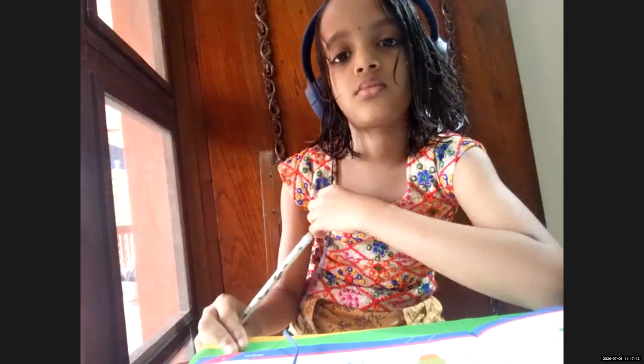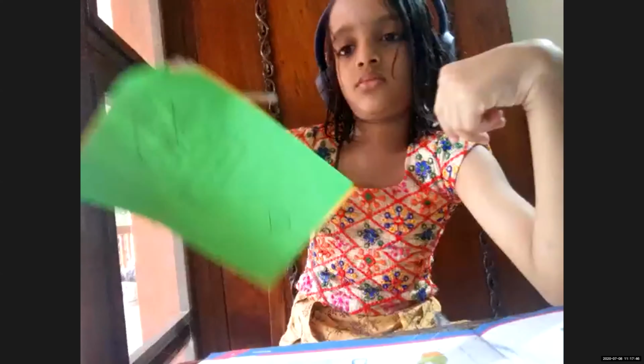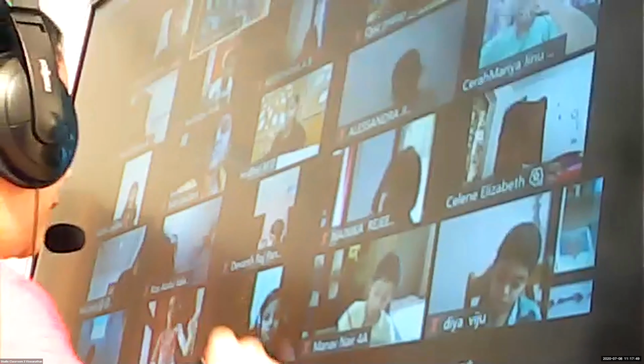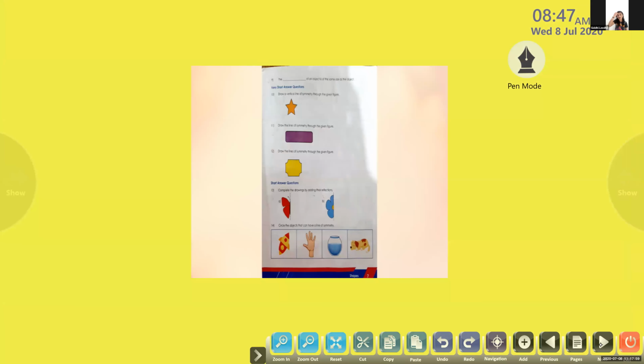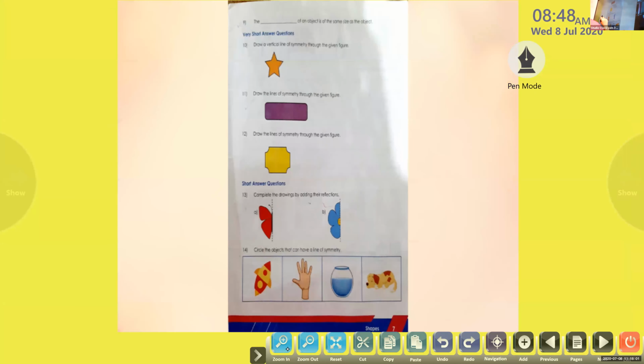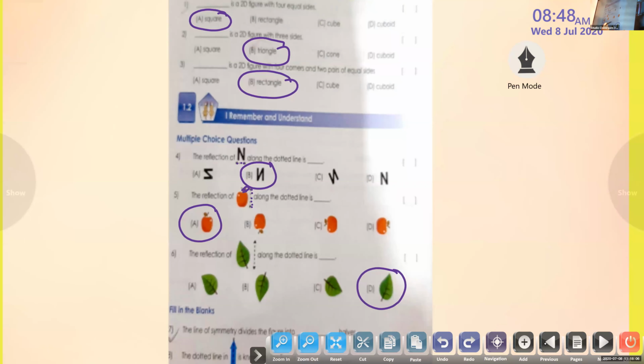The line of symmetry divides the figure into two halves. Two halves. Okay, children, the line of symmetry divides the shape into how many parts? It's two parts. So we can write here the line. That is question number 8, so I will do the next one before. You can write question number 7. That is 2. You can write here the answer as 2.